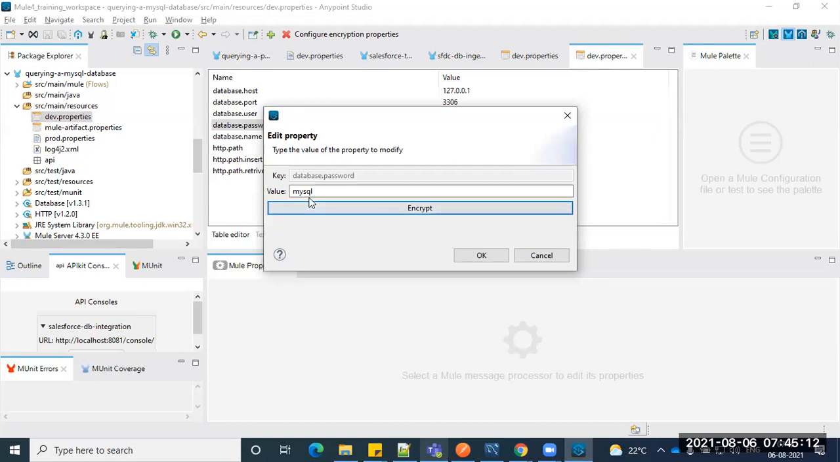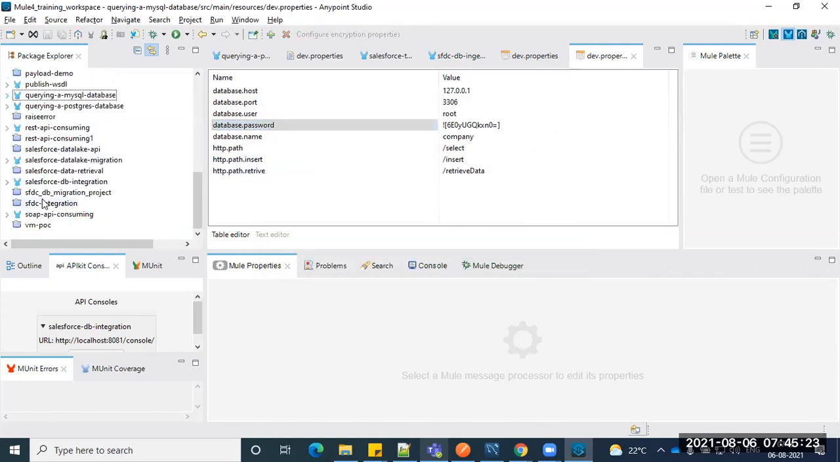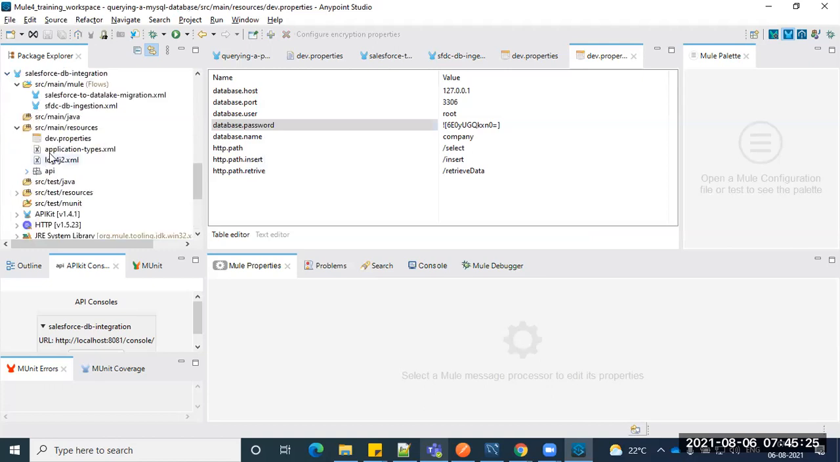Unless you know the secret key I put there, you won't be able to open that one. Okay, so hope you guys are clear on that. Coming back to the Salesforce project, what have we done?